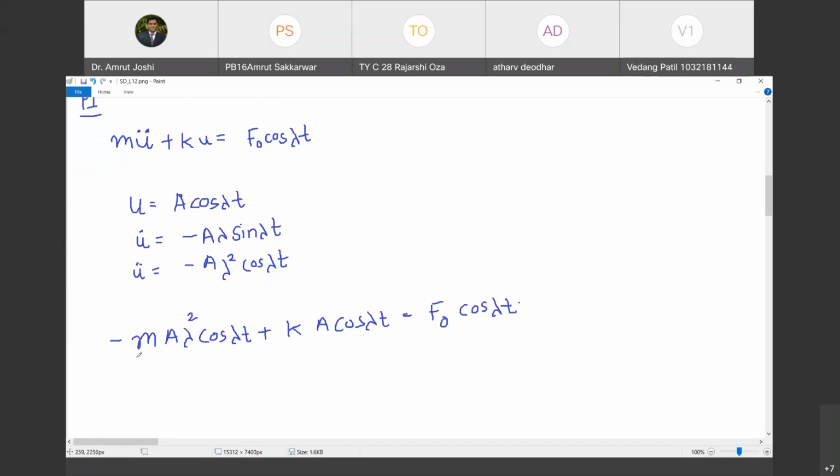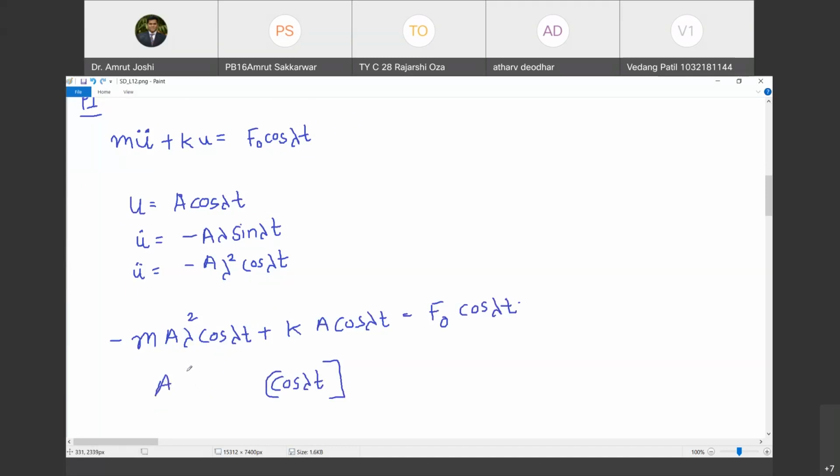Yes, sir. So now tell me, what will be the value of a? I can take cos lambda t common, happy? Yes. Then here it is going to be a k minus m. I can also take a common. Do you agree with me? Yes, sir.